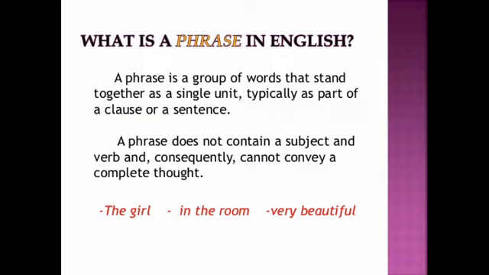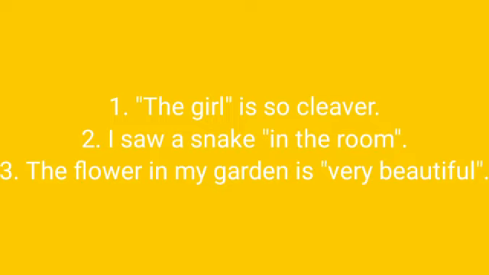Example. The first one is the girl. As we know, it cannot convey complete meaning, but when it is a part of a sentence like "The girl is so clever," now it has got a meaning. Likewise, "I saw a snake in the room" and "The flower in my garden is very beautiful."